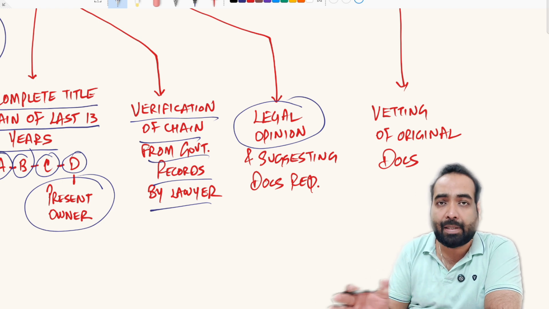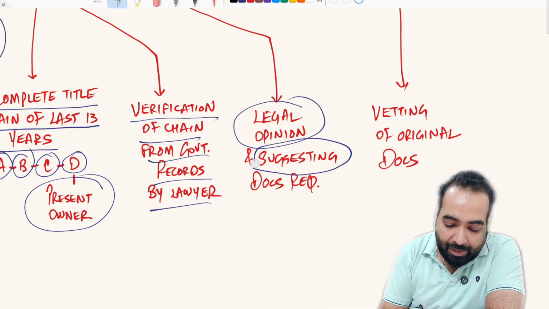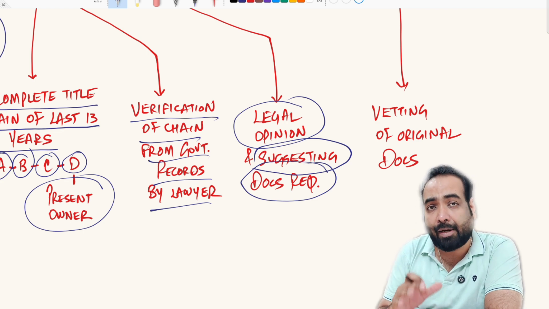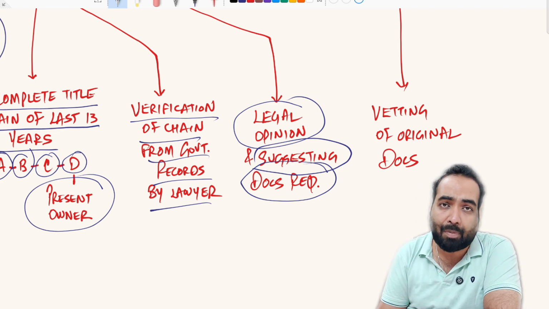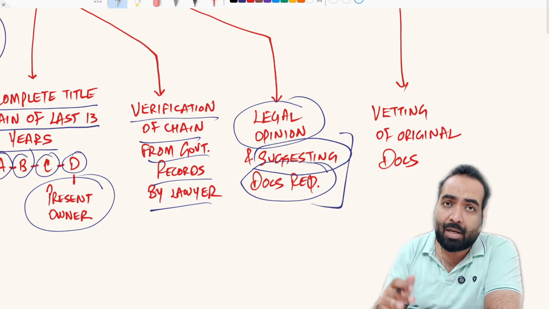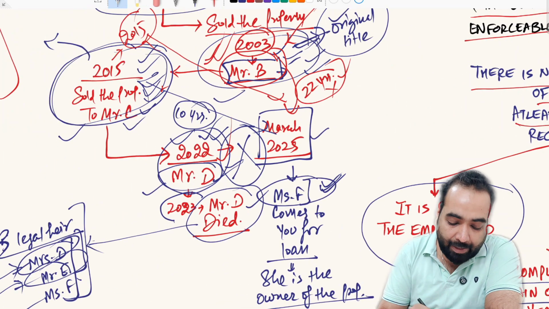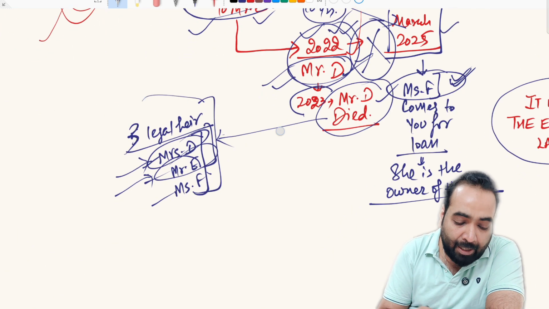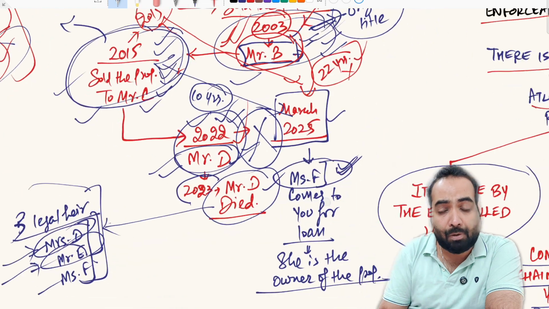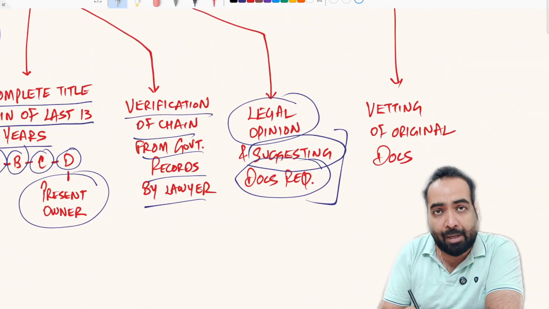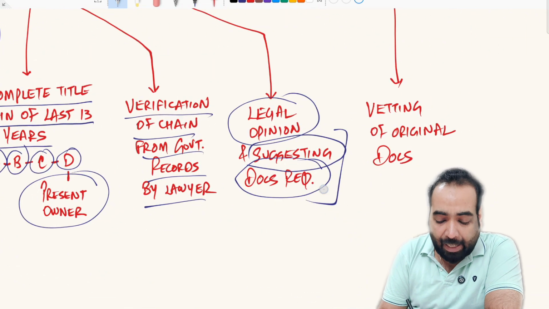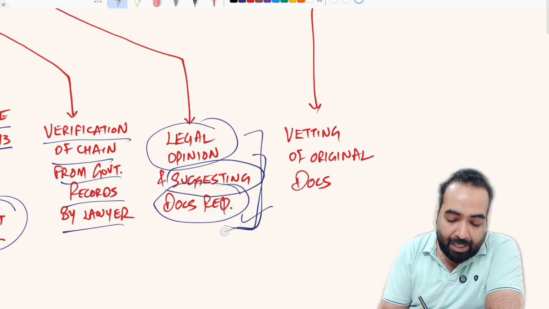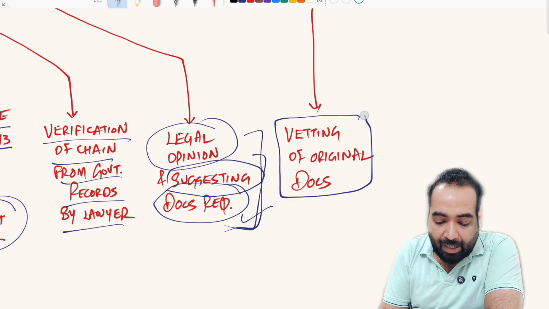Then he gives his legal opinion, which we call the legal report. I will show you the legal report in class 25th. And he will suggest what documents are required by the bank to create the valid, undisputable mortgage on the property. He will also suggest the documents to be taken by the bank, like the title deed of 2022, 2015, 2003, or if this is lost, then FIR copy or the newspaper publication copy. All of these suggestions will be given by him in his report, and the bank has to comply with all of his suggestions.